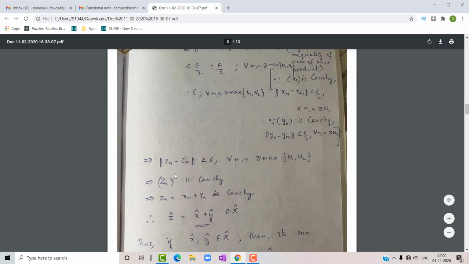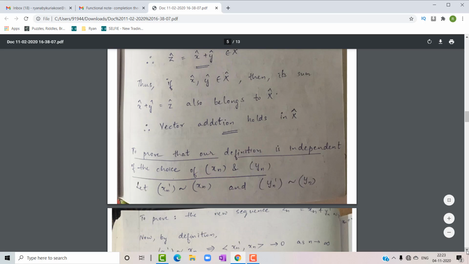So we have got that the norm of Zn minus Zm is less than epsilon for all m, n greater than or equal to the maximum of n1, n2, which means that the sequence Zn is a Cauchy sequence. So we can write that Zn equal to xn plus yn is Cauchy. So from this we can say that Z cap equal to x cap plus y cap belongs to capital X cap. So vector addition holds in this particular case.